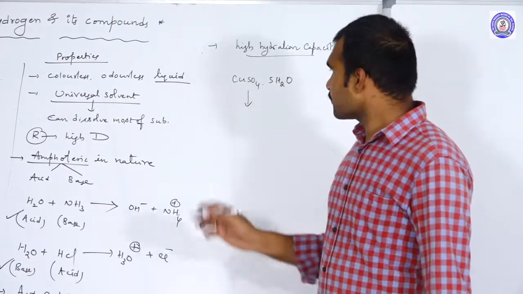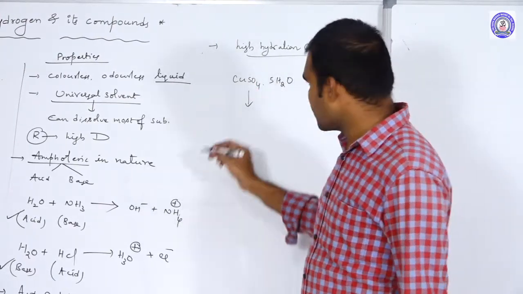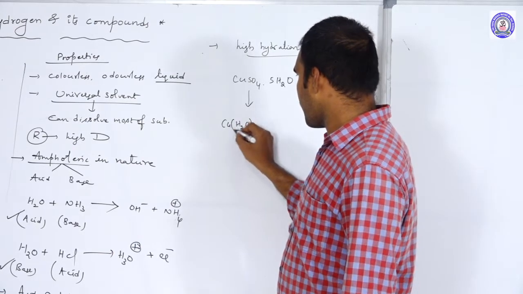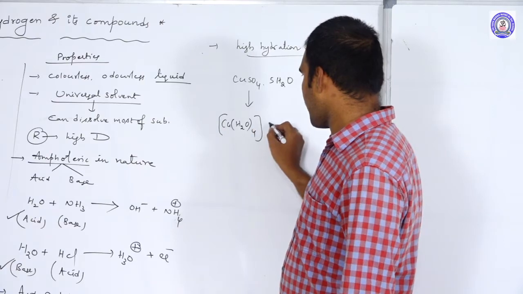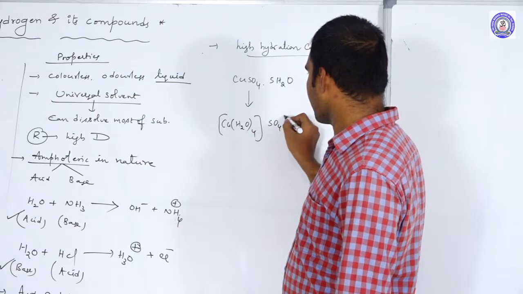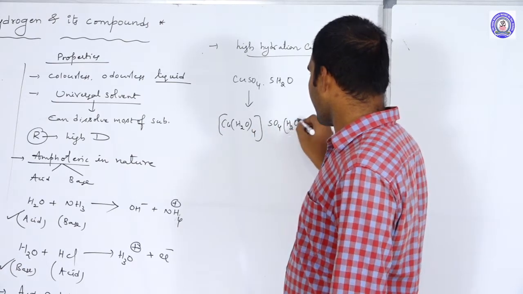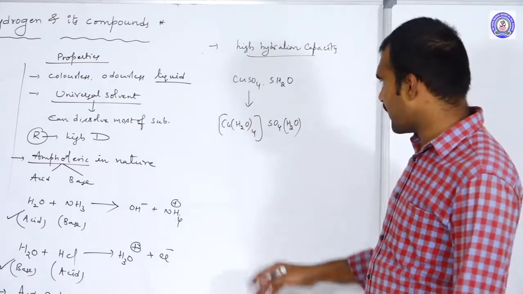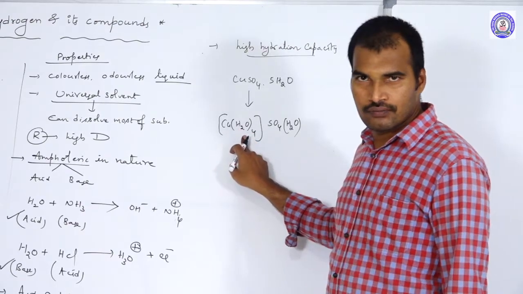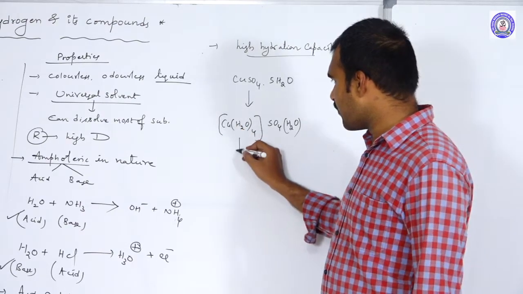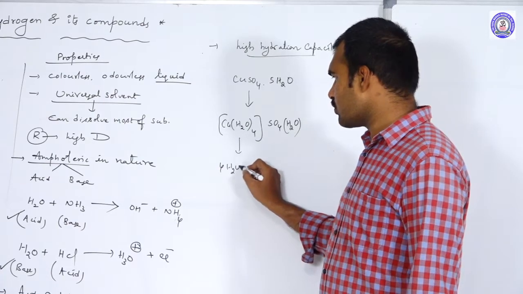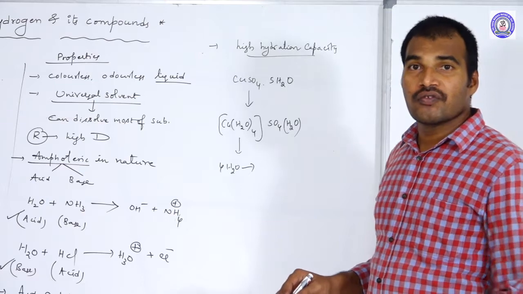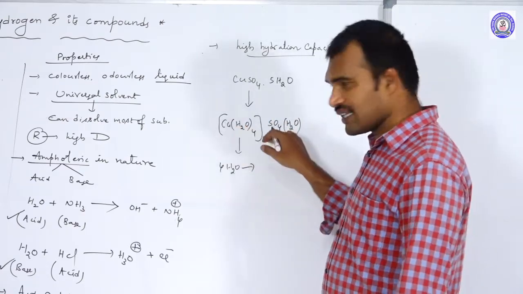Actually, the exact structure of this copper sulfate shows 4 water molecules in the complex. In this structure, what do we confirm? 4 H2O molecules are bonded to the copper ion through dative bonds, because this is a complex compound.